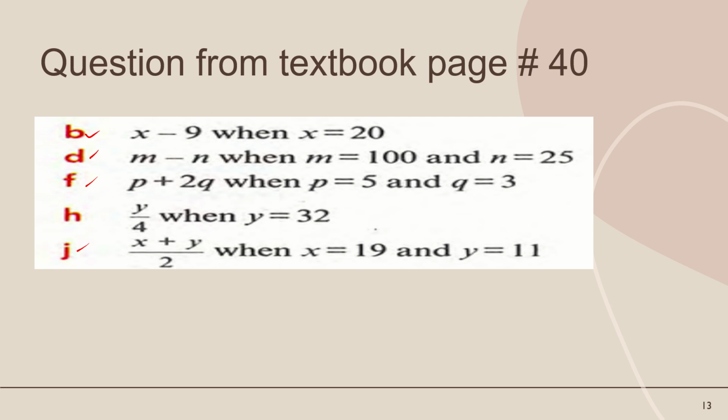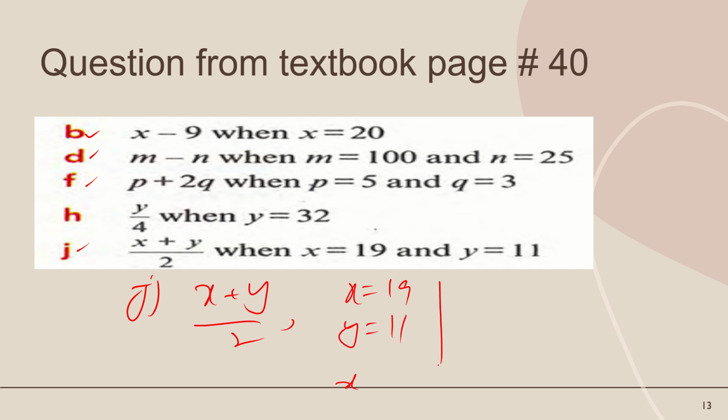Now I am going to solve part J. x plus y divided by 2. What is the value of x? 19. What is the value of y? 11. So the given expression is x plus y over 2. Replace x by 19 and replace y by 11. If we add these numbers, we will get 30. So 30 divided by 2, the answer will be 15.